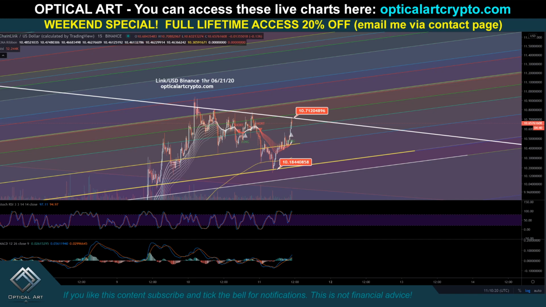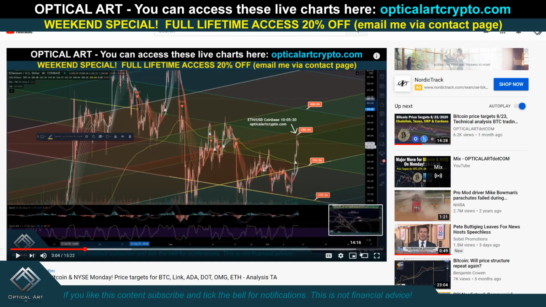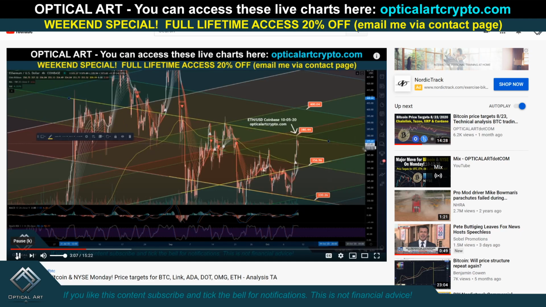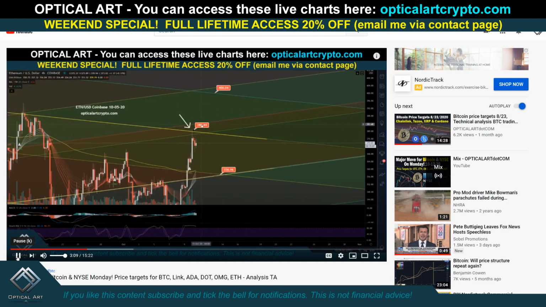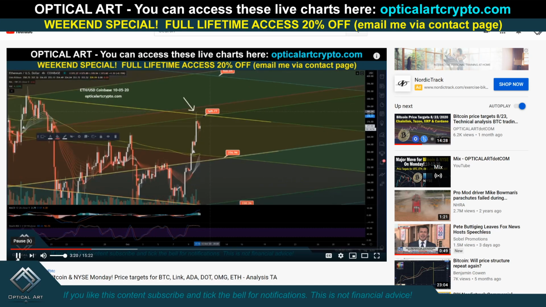Let's see. So Ethereum. Let me play a little clip of this real quick. And support. So this was a likely point to get rejected. So you can see we pushed up above 378. We came up above this fib channel line here. We got rejected at this point. We came back below. So your current resistance above is going to be around $379.